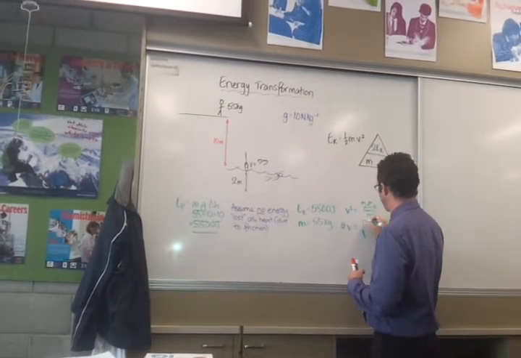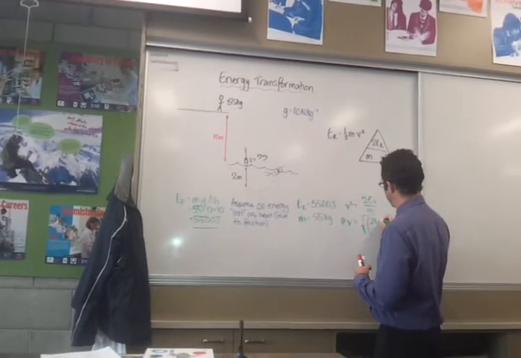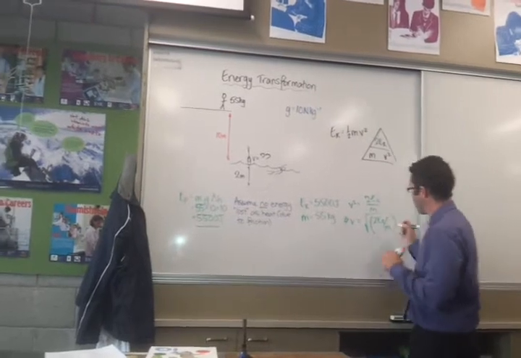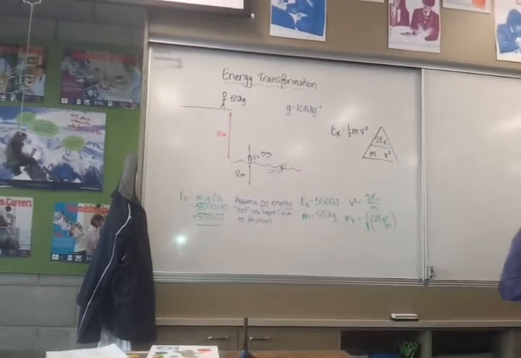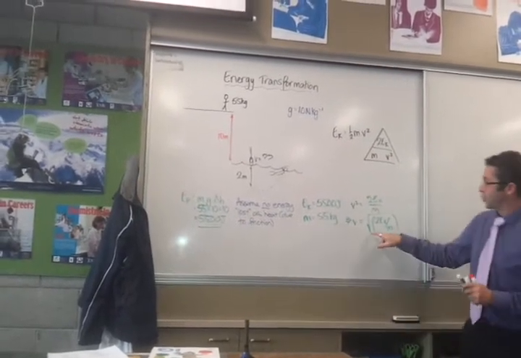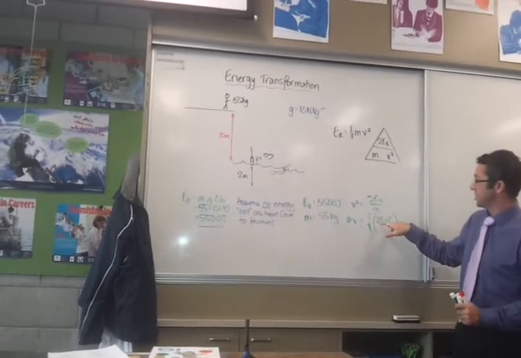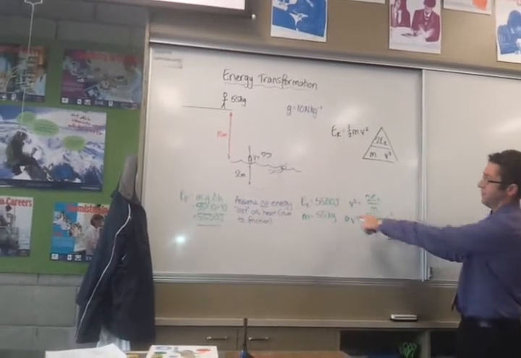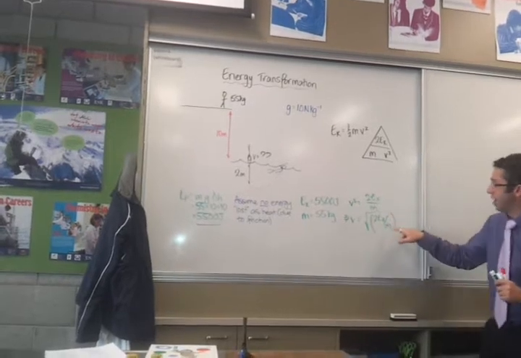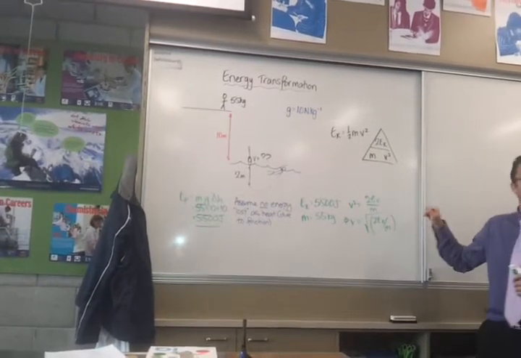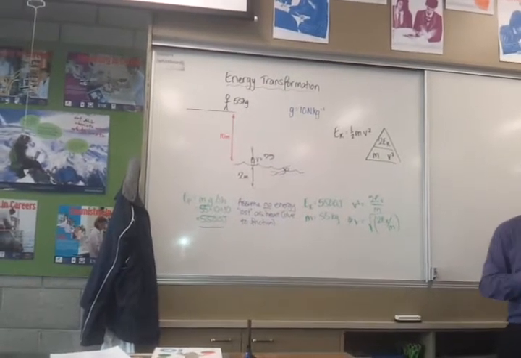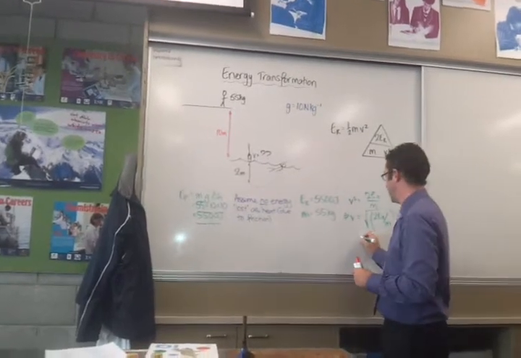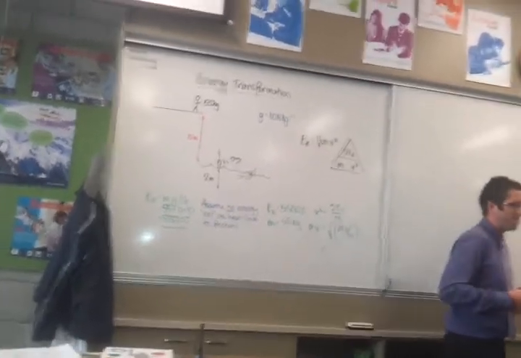V equals the square root of 2Ek over m. Now I'm putting brackets in there on purpose because that's how I'd put it in my calculator. The square root button, the bracket button, 2 times 5,500 divided by 55, bracket, equals. So can someone put that in their calculator now, please, and give me a number? I don't want more than about 2 decimal places, though.